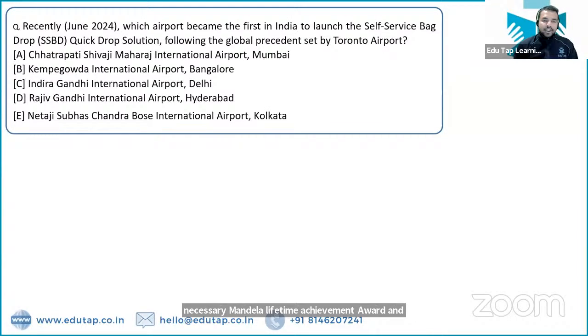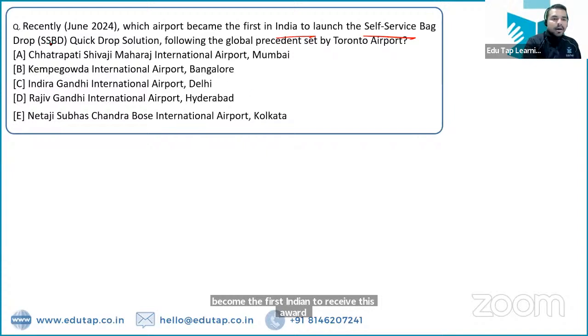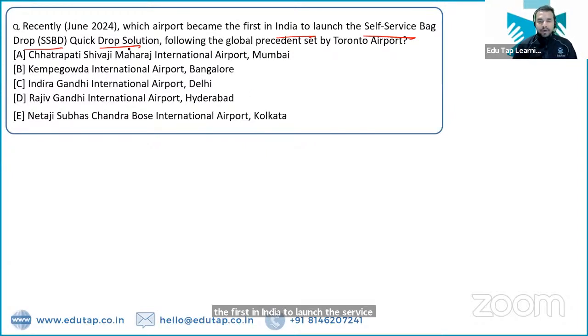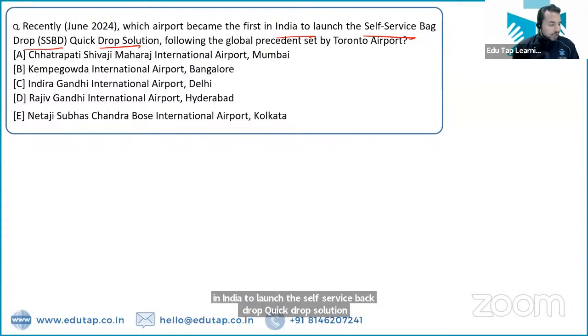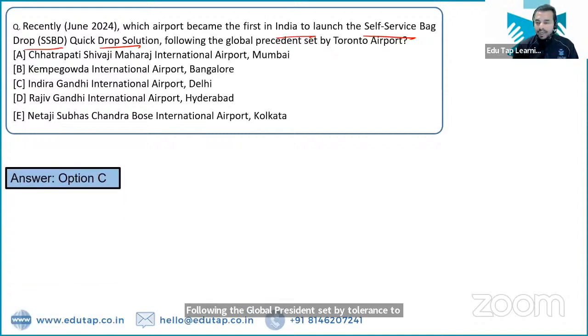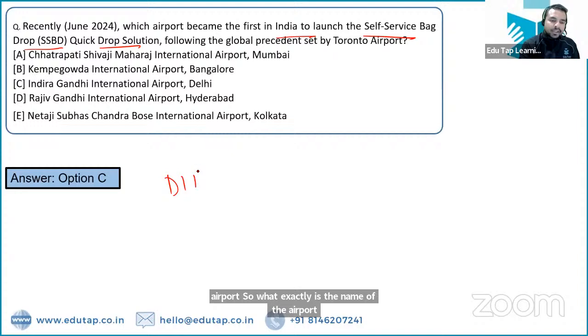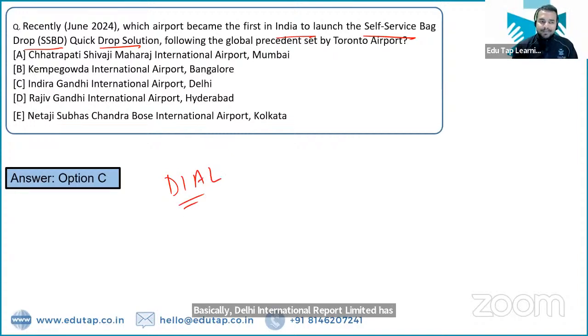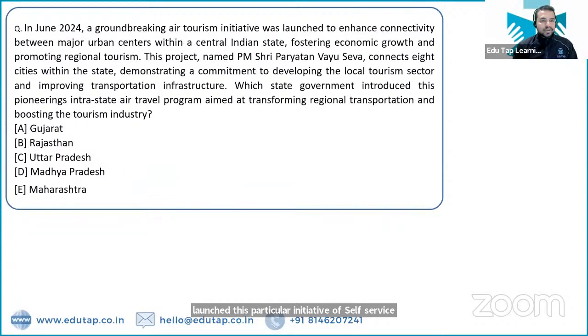Okay. Next question. The airport which has become the first in India to launch the self-service bag drop quick drop solution, following the global precedent set by Toronto Airport. What exactly is the name of this airport? That is the Indira Gandhi International Airport. Delhi International Airport Limited has launched this particular initiative of self-service bag drop quick drop solution. Absolutely, this is the right answer. Let's move on to the next question.